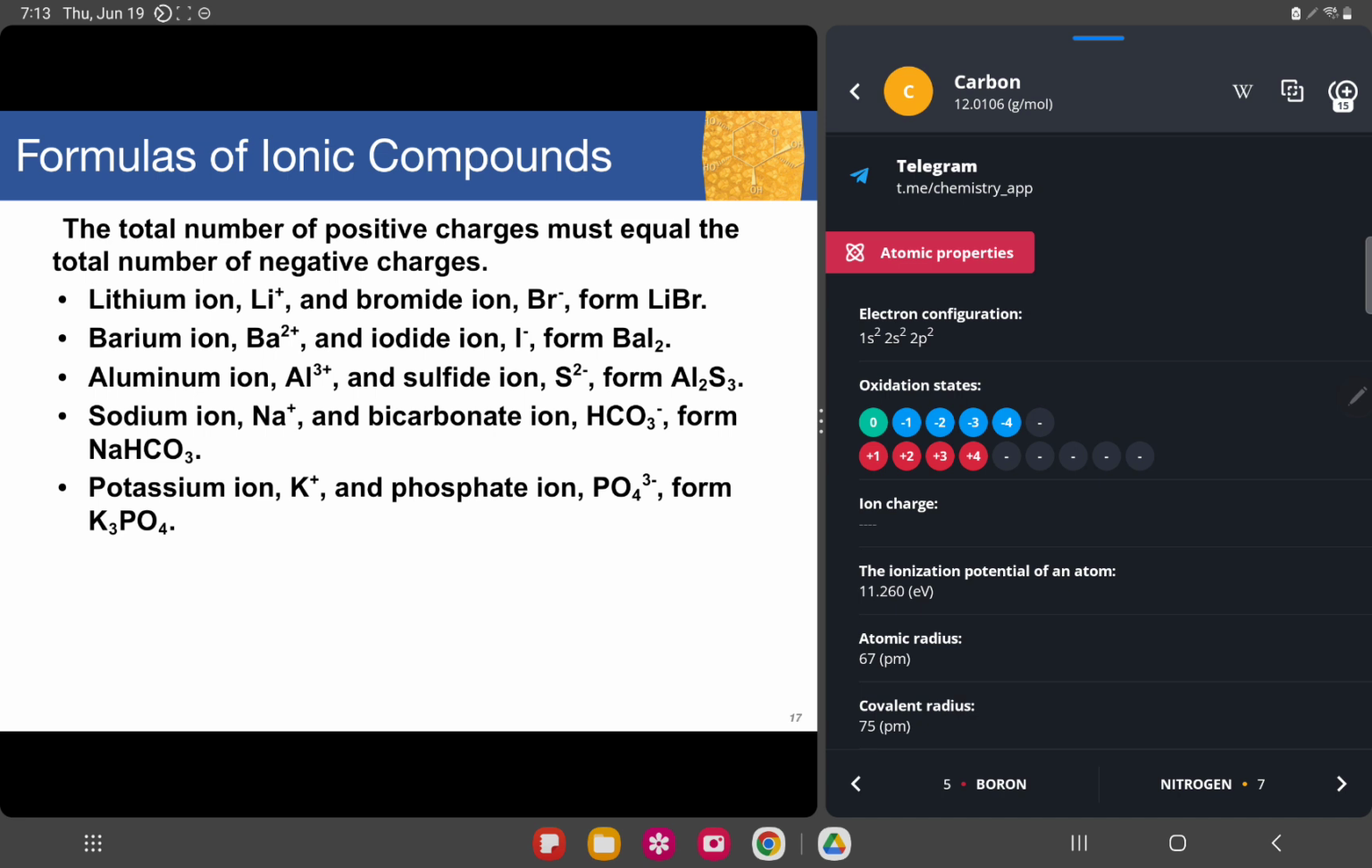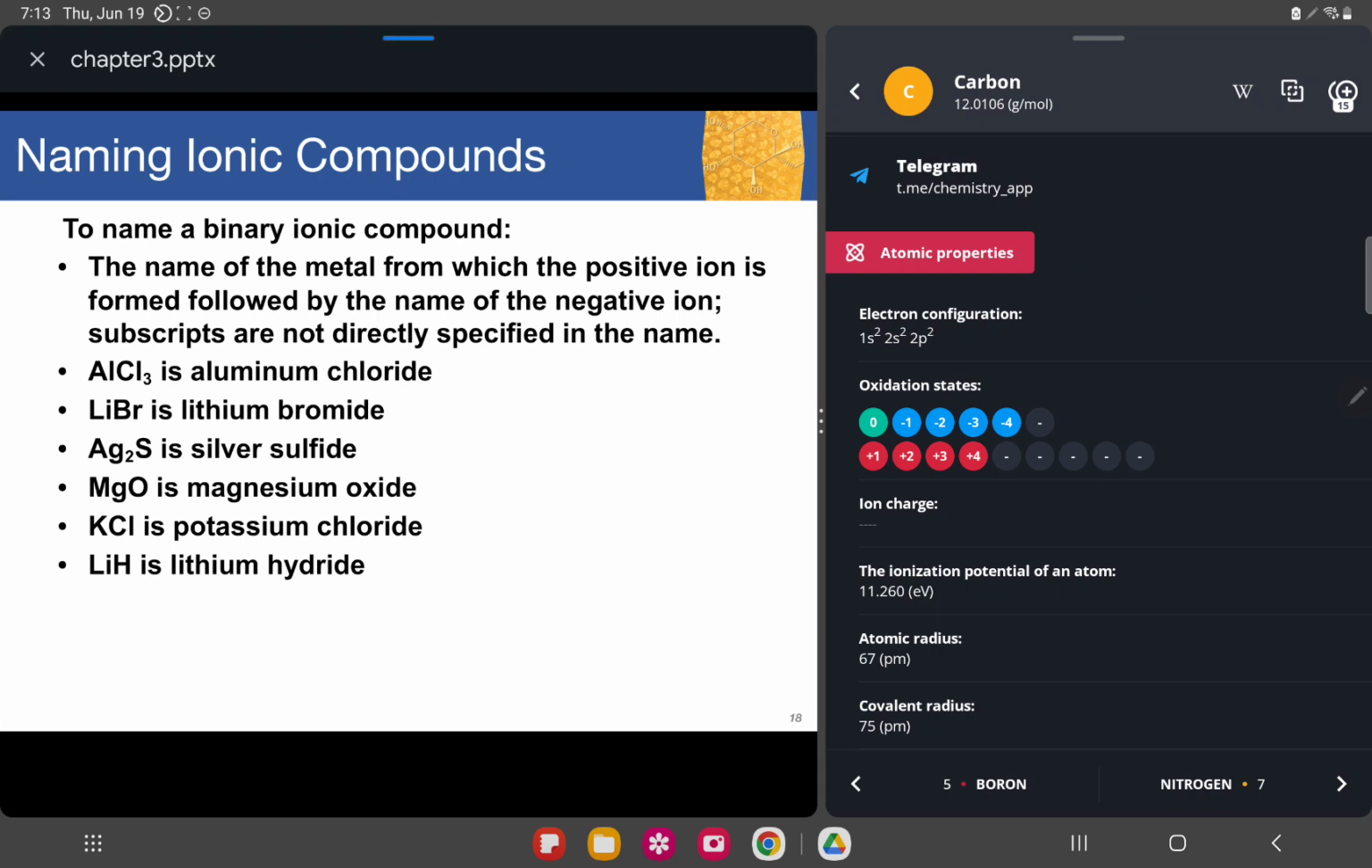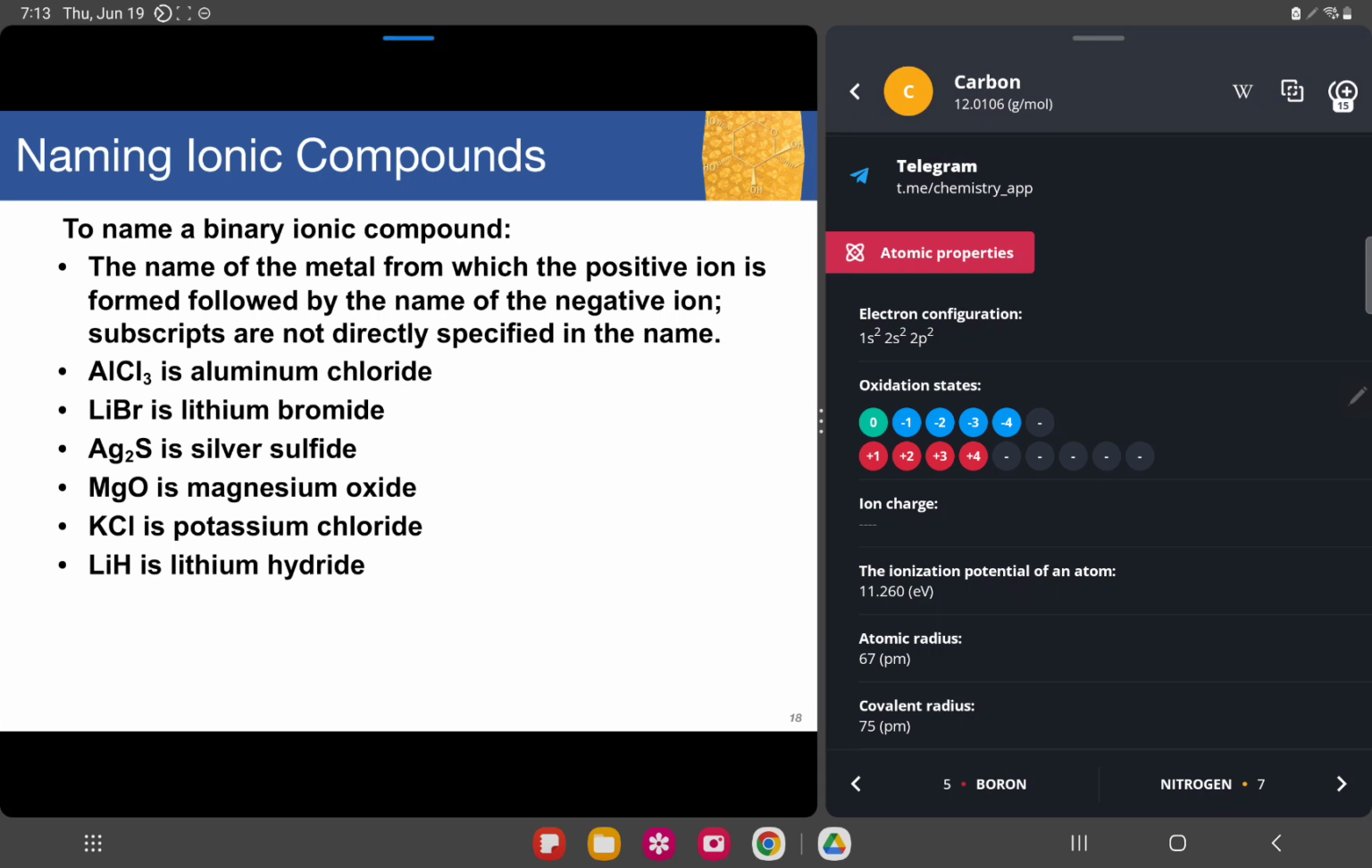But for this time, the thing that we should know and understand first is that the total number of positive charge must equal the total number of negative charge. Okay, so to name a binary ionic compound, state the name of the metal from which the positive ion is formed, followed by the name of the negative ion. Subscripts are not directly specified in the name. You will not say aluminum chloride 3.